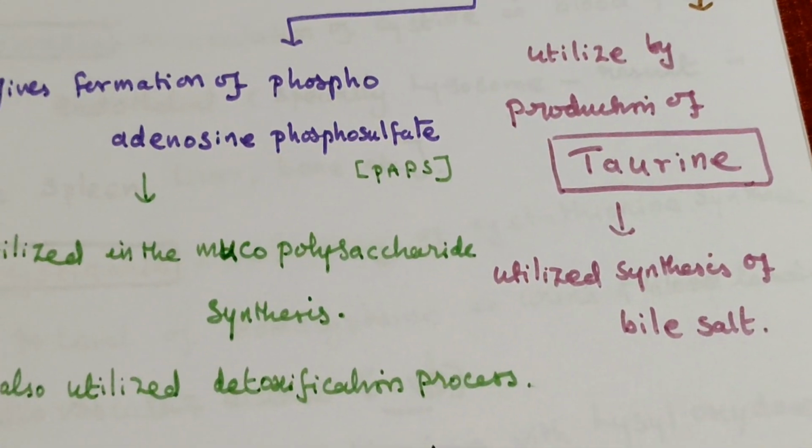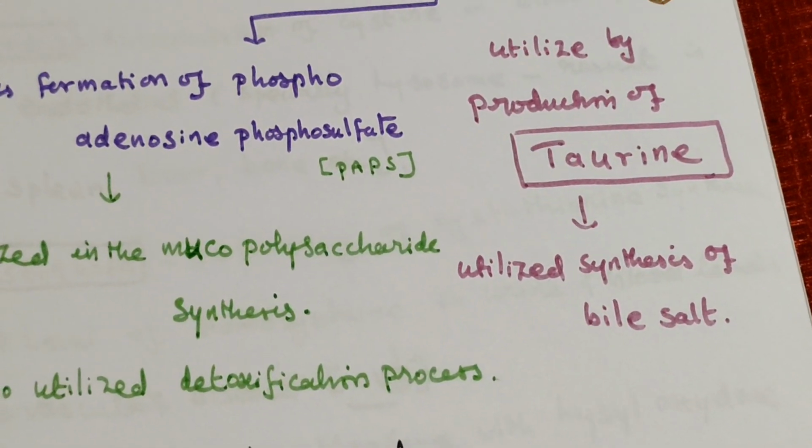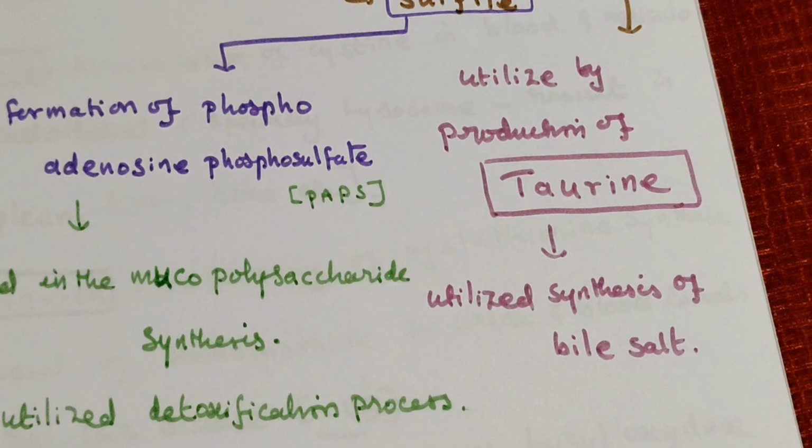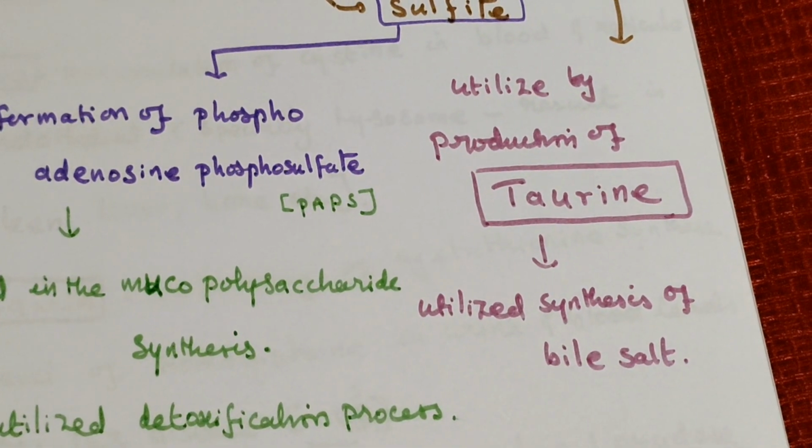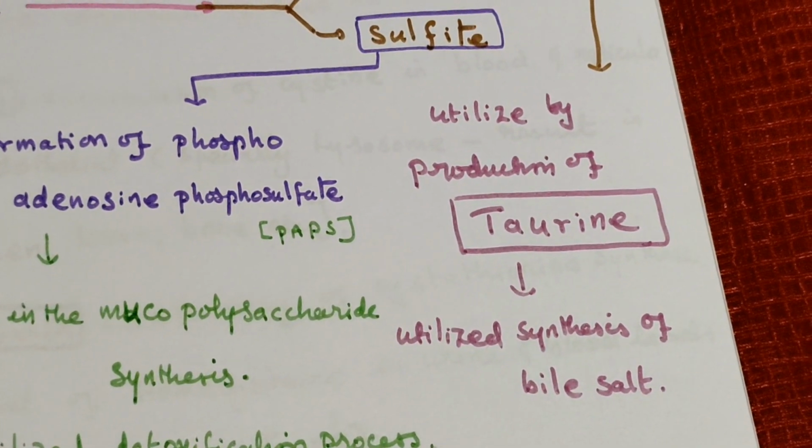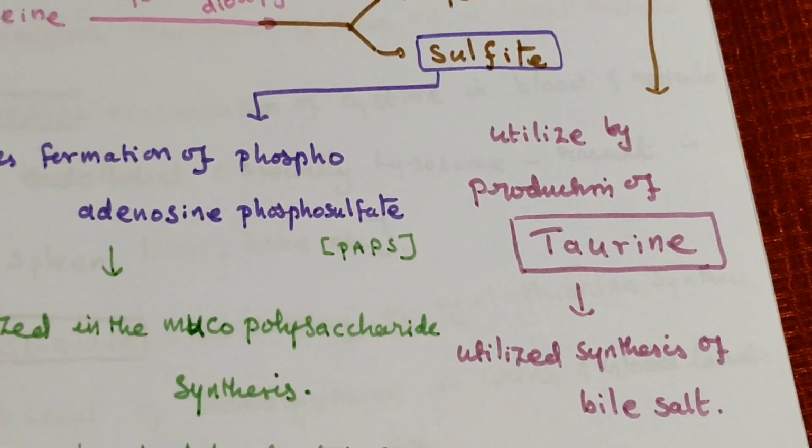It is utilized in the synthesis of bile salt, and so it is important. Taurine is given by cysteic acid.